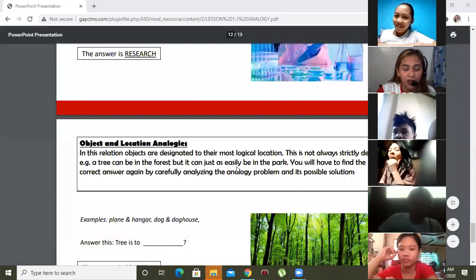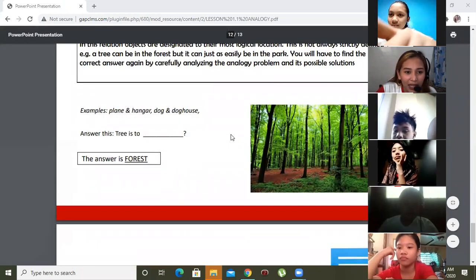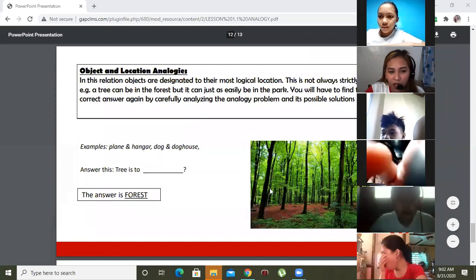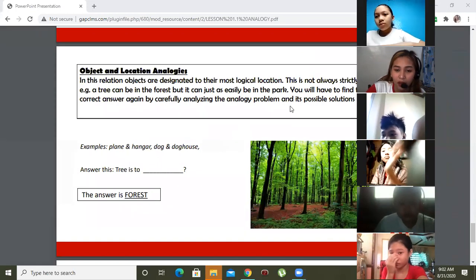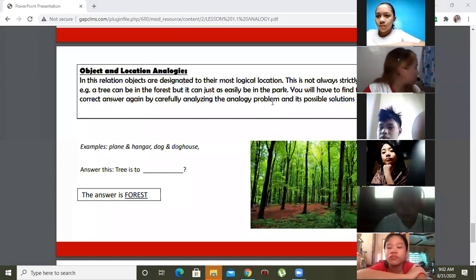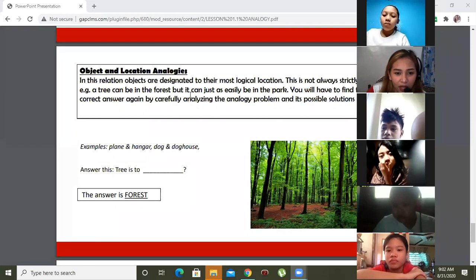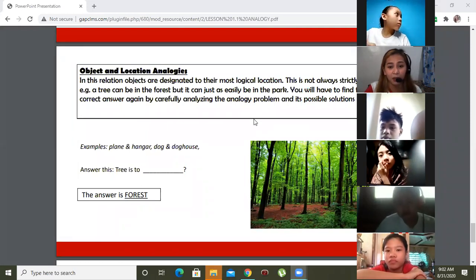Okay, so now, last one. Naku, matatapos na to. Nag-admit lang siya ngayon. Last one, we have object and location. In object and location, in this relation, objects are assigned to their most logical location. This is not always strictly defined. Example, a tree can be in a forest, but it can just as easily be in the park.